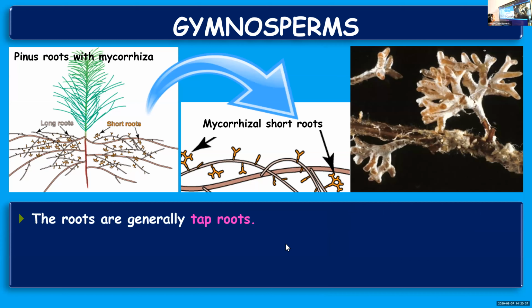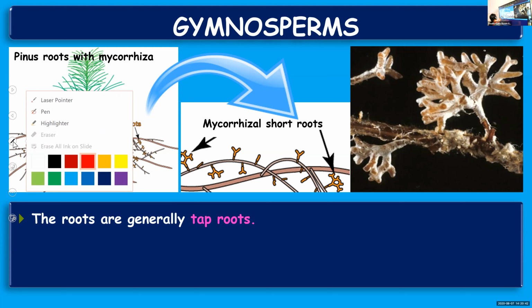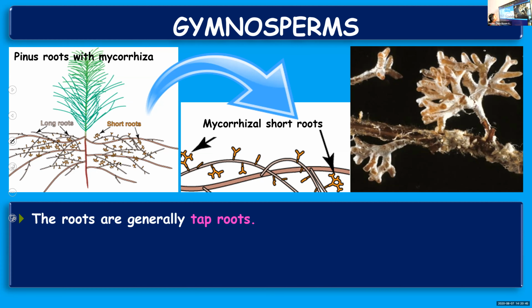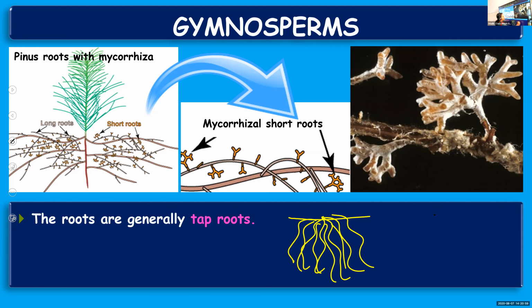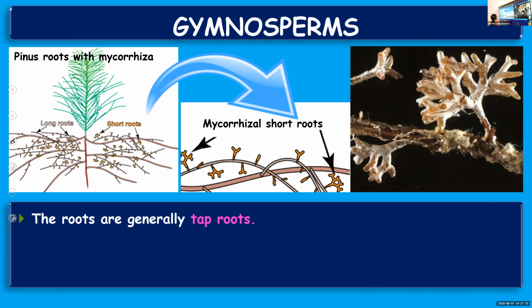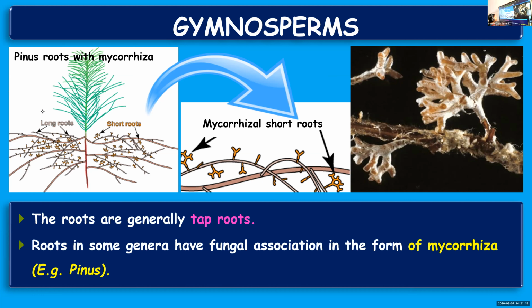So next point, normally they have tap roots. Hope you know the difference between tap roots and fibrous roots. If this is the soil substratum and the roots form a bunch without any main root, you call it a fibrous root system. But if below the soil surface there is a main root forming so many branches, then you call it a tap root system. So in gymnosperms, the roots have a tap root system.